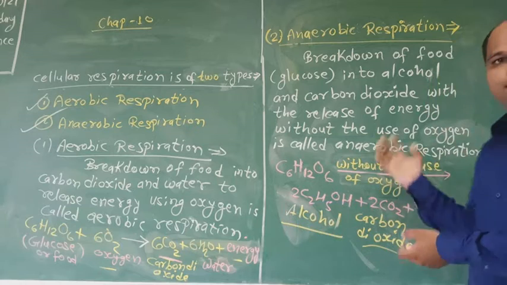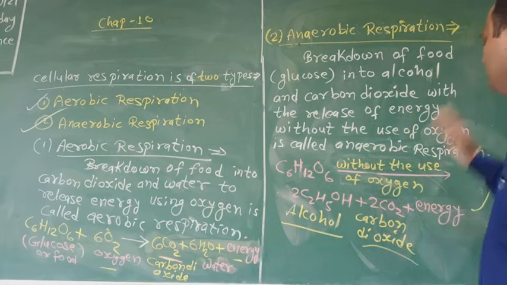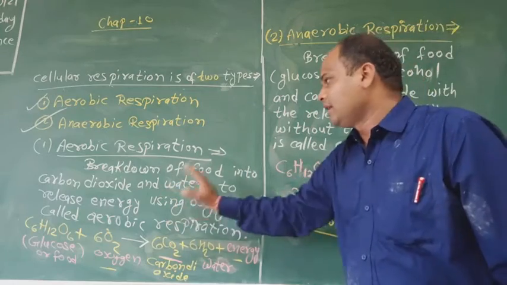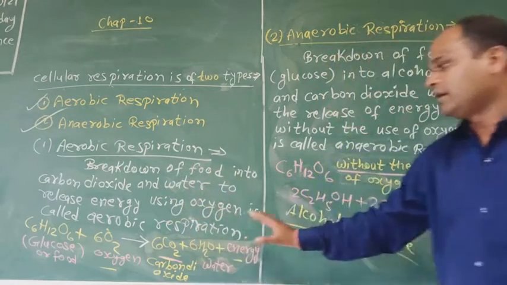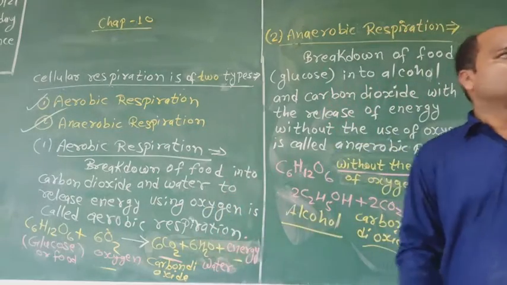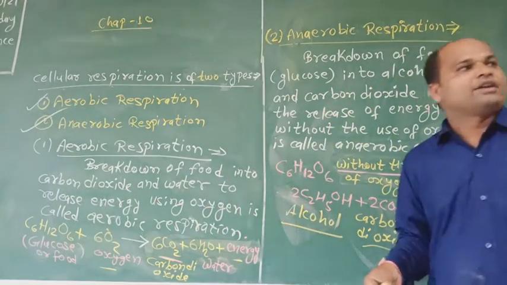This reaction is completed in the absence of oxygen, and the aerobic respiration reaction is completed in the presence of oxygen. Any doubt, students?